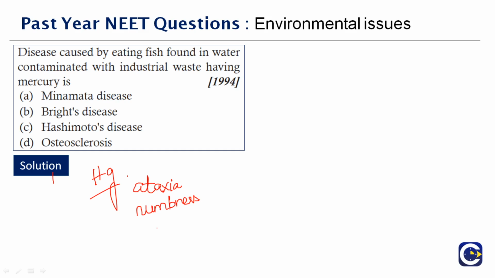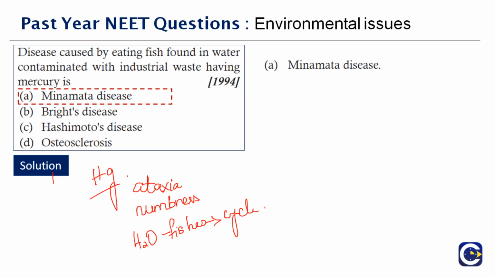It's a little threat actually, and this is because of the mercury poisoning, and that is actually a food chain again. Water is infected, fishes, and then it moves into the cycle where you have the rest of the animals or humans, whoever consume it, will automatically get the disease called Minamata disease. Therefore, the right answer to this question is option A. Next question here.